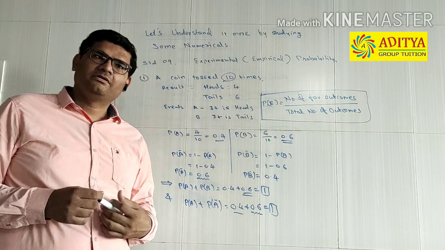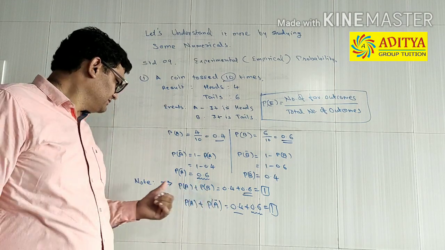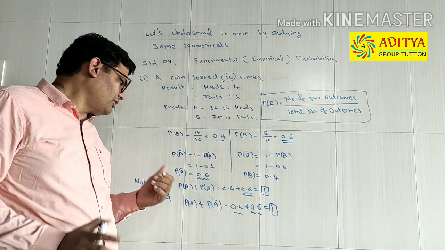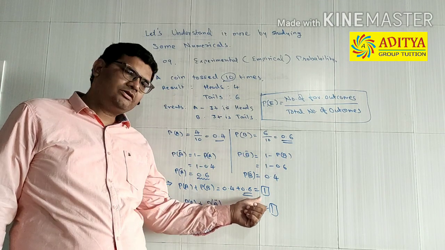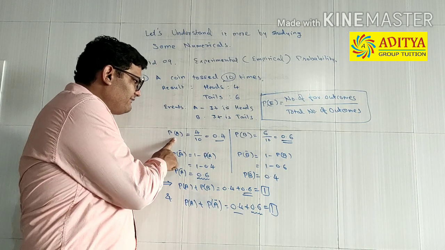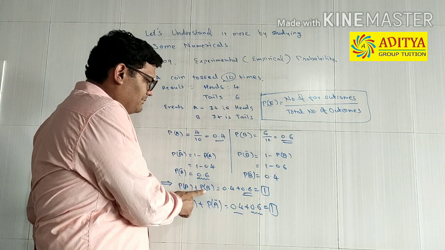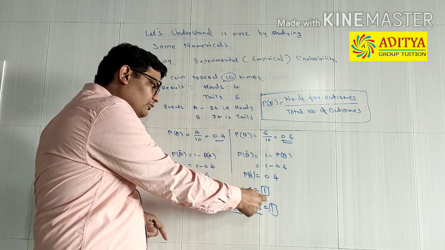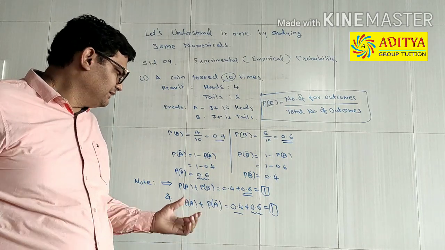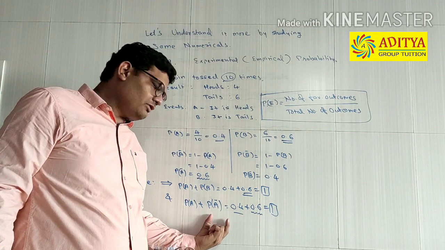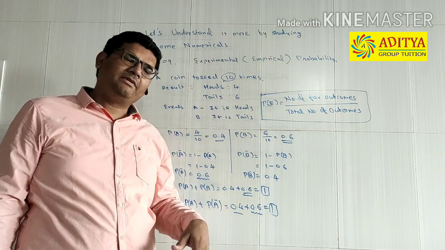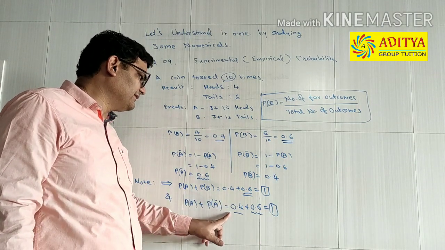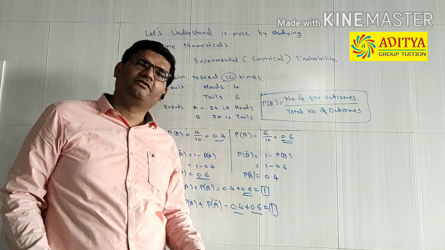Let us confirm some previously written results. That is, sum of all probabilities of the elementary events is equal to 1. So here we can see probability of event A is 0.4 and probability of event B is 0.6. These are the 2 elementary events whose sum is 1. Number 2 is probability of any event plus probability of its complementary event. The sum of these 2 is 1. So P(A) plus P(A bar) is equal to 0.4 plus 0.6, which is equal to 1.